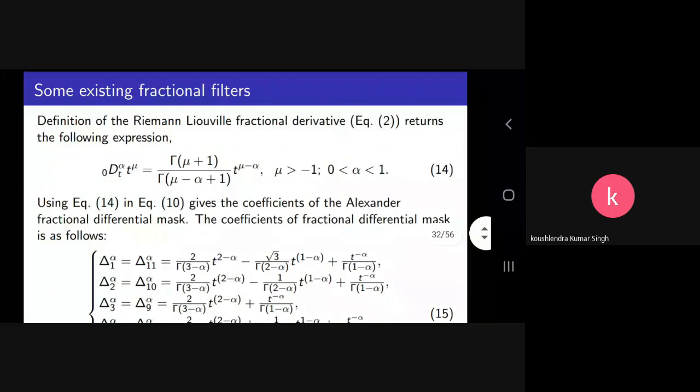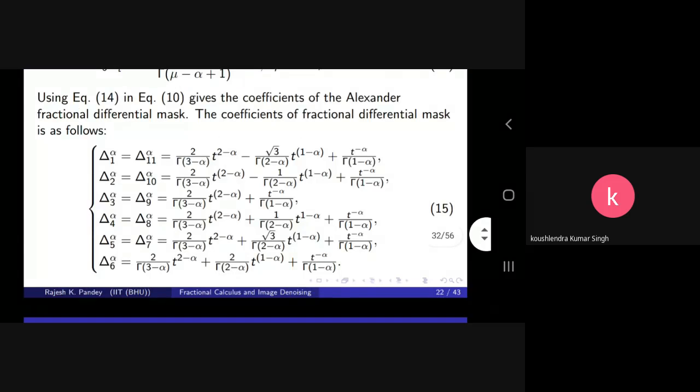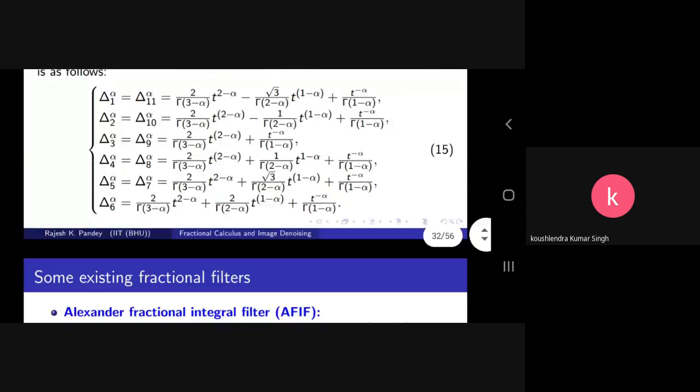So now see how the Alexander fractional mask is derived. We know the fractional order derivative and integral of t to the power mu using this equation 14. The alpha order derivative of t to the power mu is given by gamma mu plus 1 upon gamma mu minus alpha plus 1 times t to the power mu minus alpha, where alpha is between 0 and 1. So we obtain the coefficients as in equation number 15, and if you write these coefficients in a mask form, in a 3x3 matrix form, it acts as a mask, and it is said to be the Alexander differential mask.